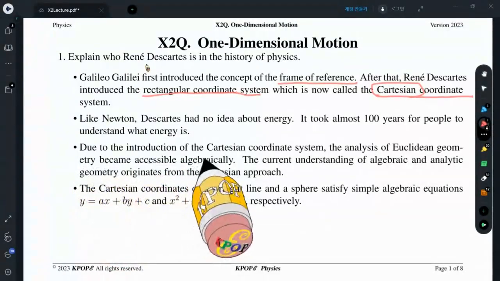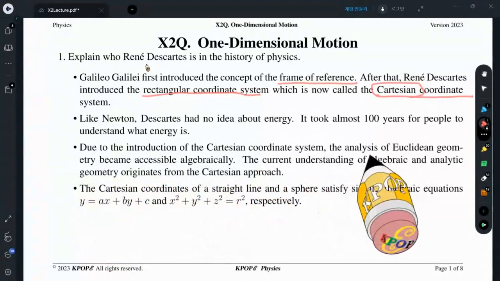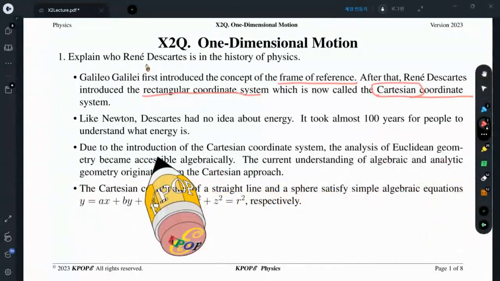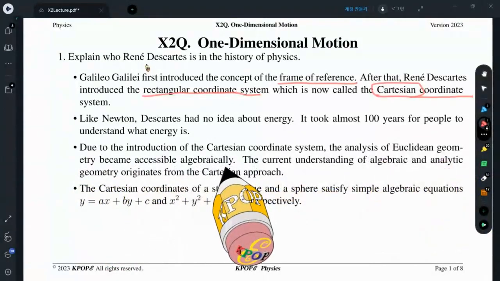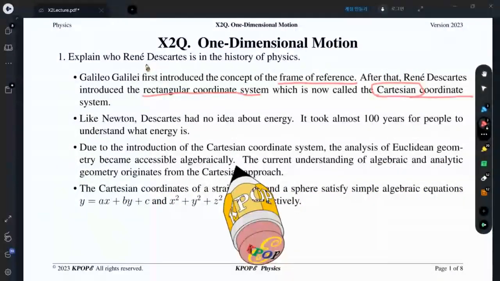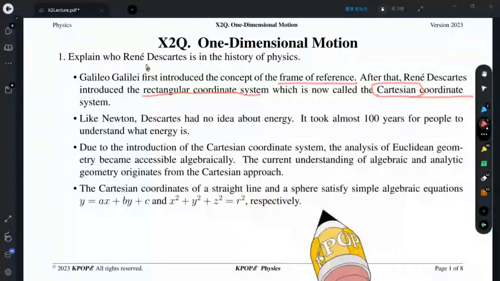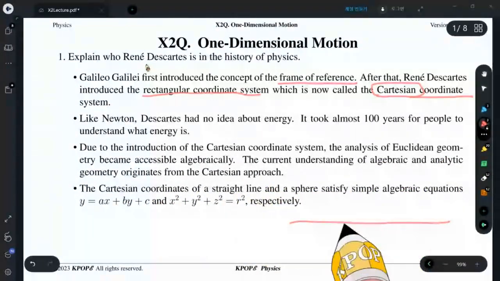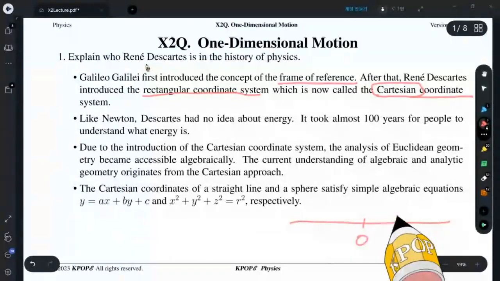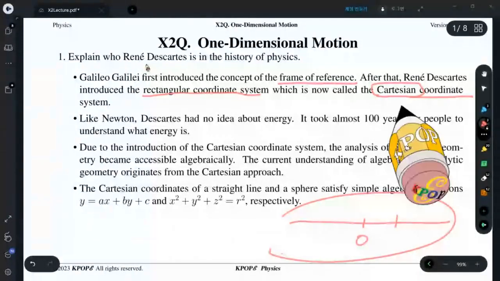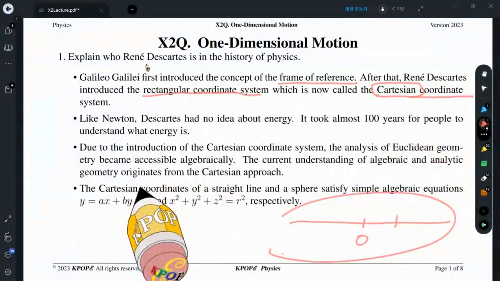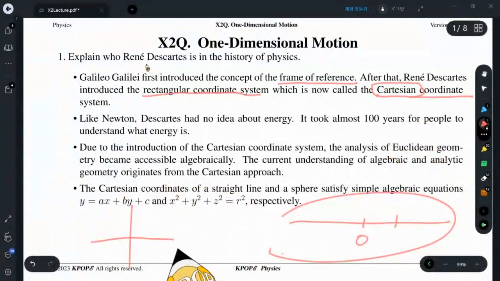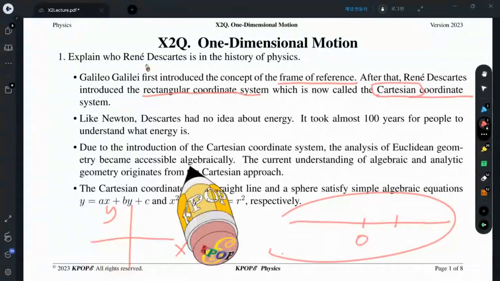Due to the introduction of the Cartesian coordinate system, Euclidean geometry became accessible algebraically. From elementary school, you were introduced to the number line. This was created by Descartes. And in middle school, you draw the XY plane, right?